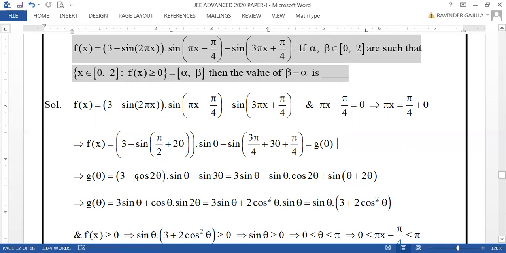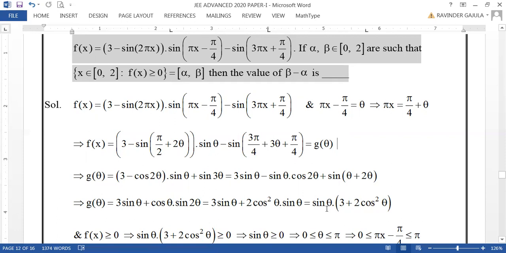Right. Now this is 3 sine theta minus sine theta cos 2 theta plus sine 3 theta, where you can write 3 theta as theta plus 2 theta. Now it is like sine of a plus b, minus sine a cos b, which will be cos a sine b. So that g of theta is 3 sine theta plus cos theta sine 2 theta. Now sine 2 theta can be taken as 2 sine theta cos theta.